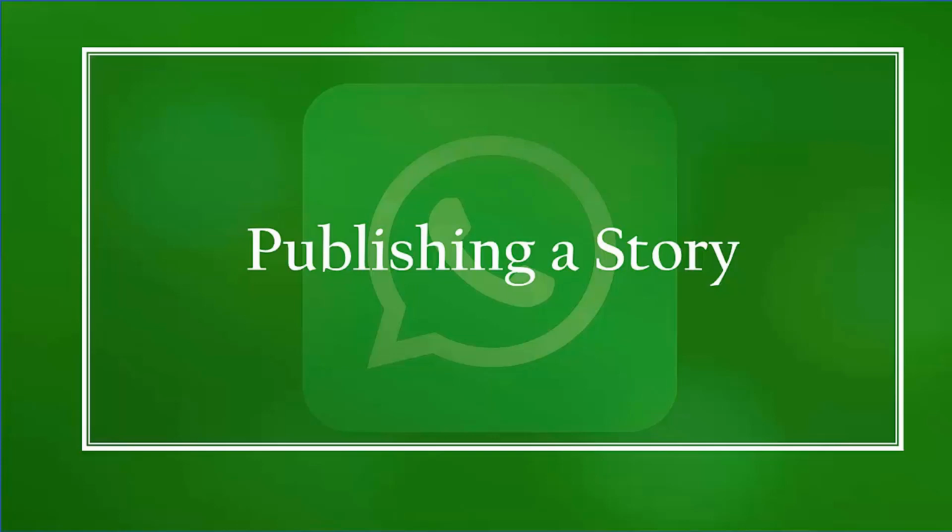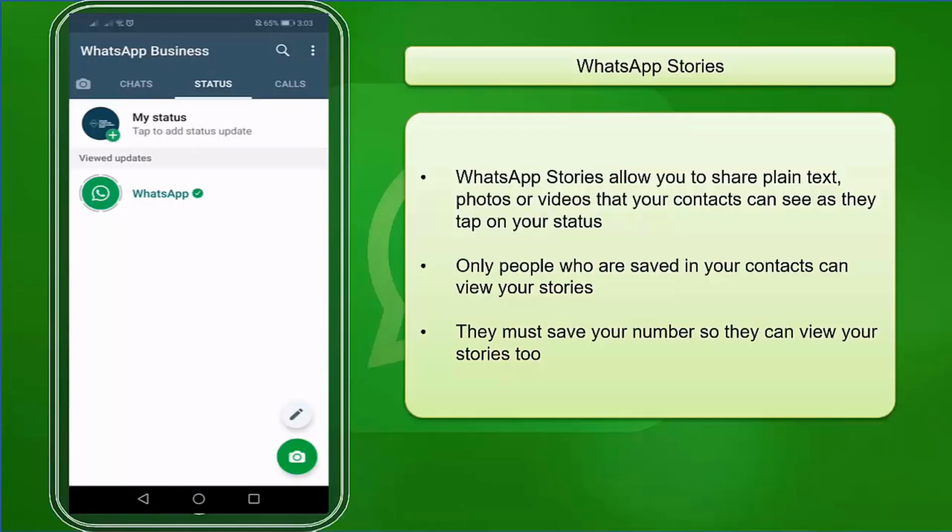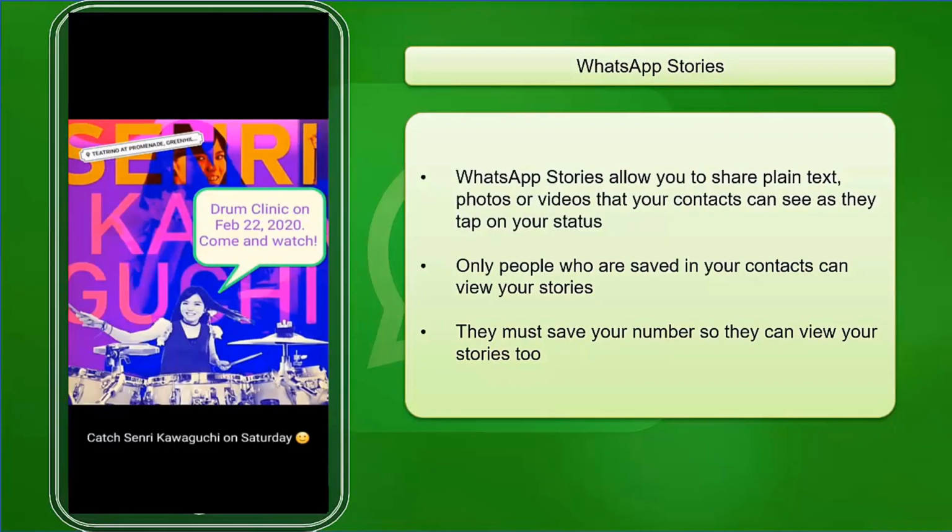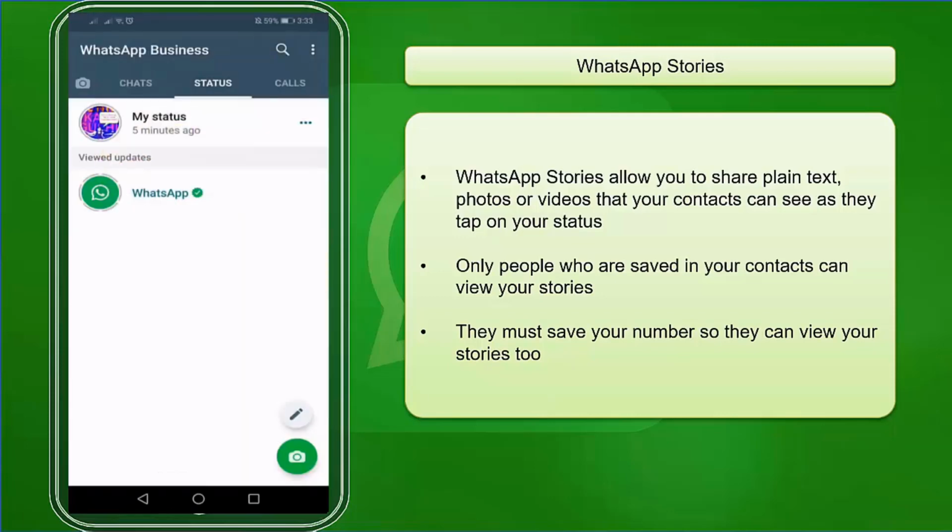Let's get started. WhatsApp stories allow you to share plain text, photos, or videos that your contacts can see as they tap on your status. Only people who are saved in your contacts can view your stories, and also they must save your number so they too can view your stories as well. Let me show you how to publish a story on WhatsApp.